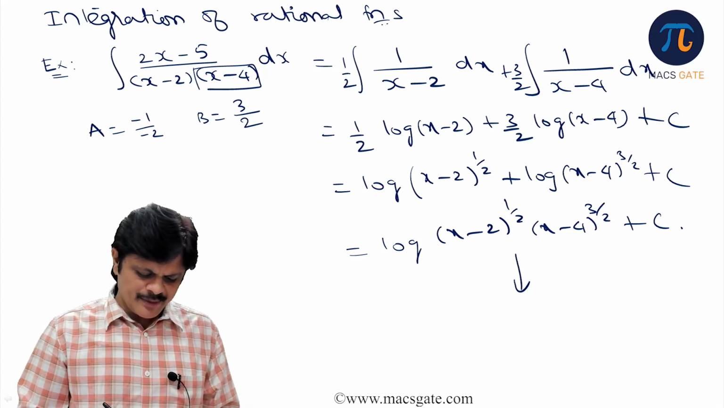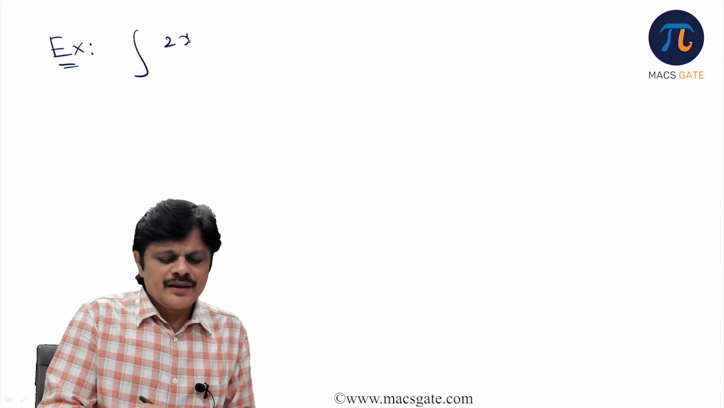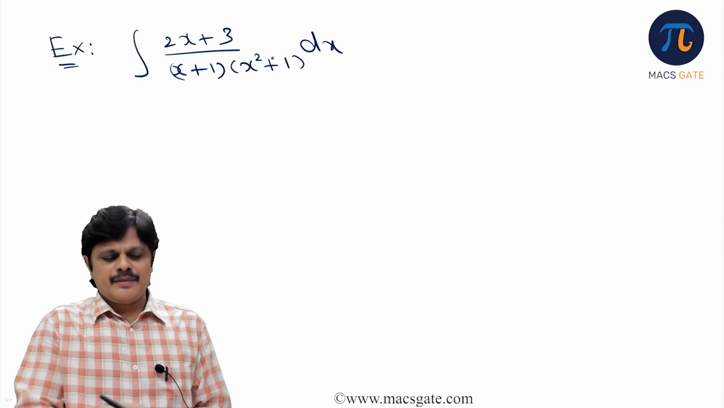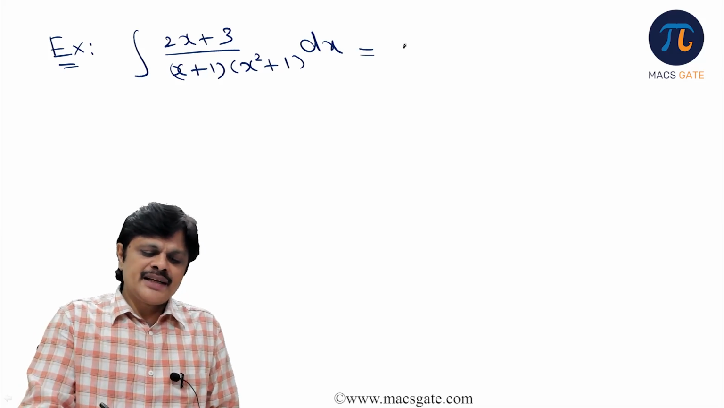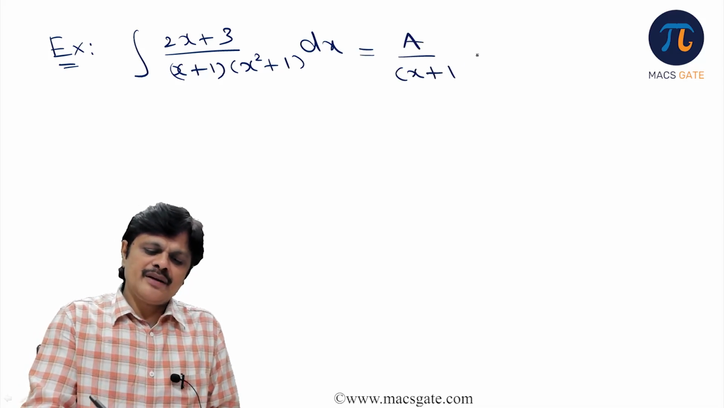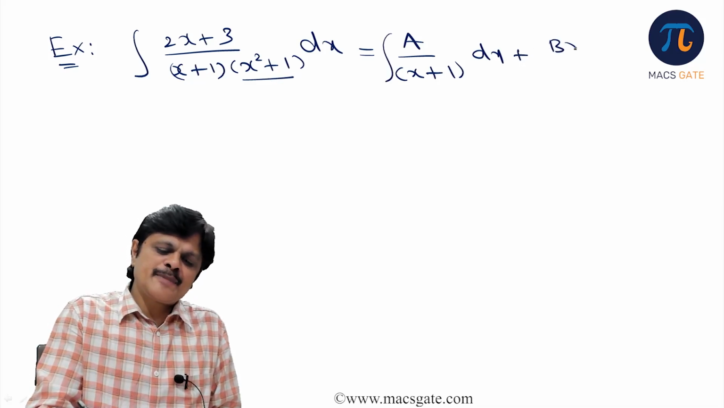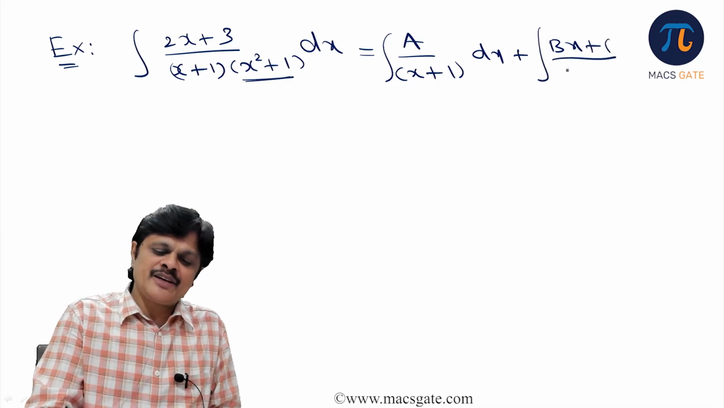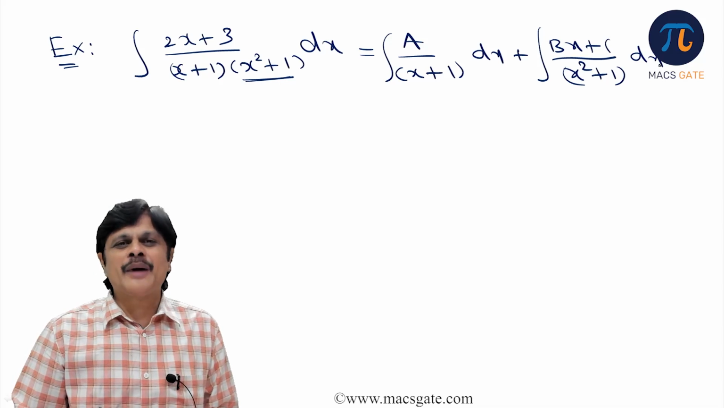Okay, let us take one more example. Integral of 2x plus 3 by x plus 1 into x square plus 1 dx, because x square plus 1 here is an irreducible polynomial. For this the idea is a by x plus 1 dx plus bx plus c over x square plus 1 dx. For this quadratic irreducible factor, we write bx plus c in the numerator. We need to find b and c values. So this is how we need to divide into partial fractions.